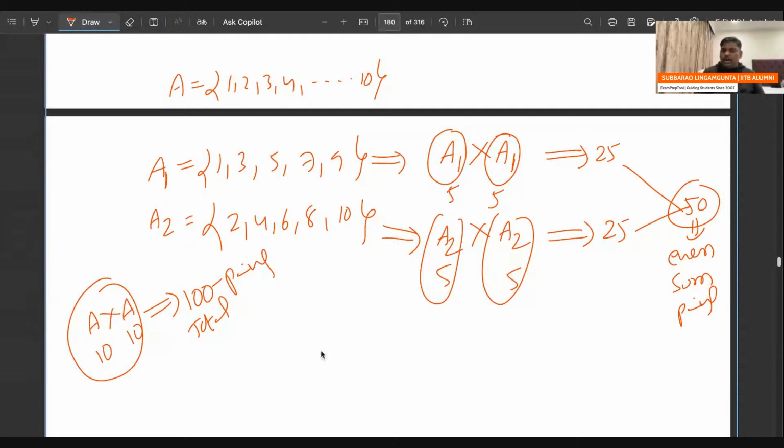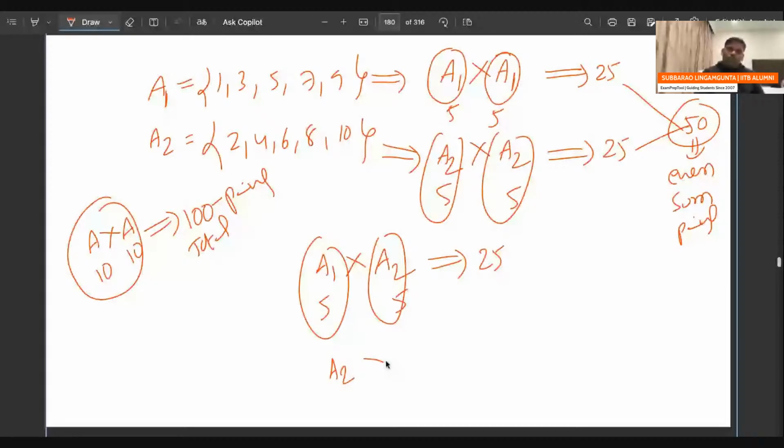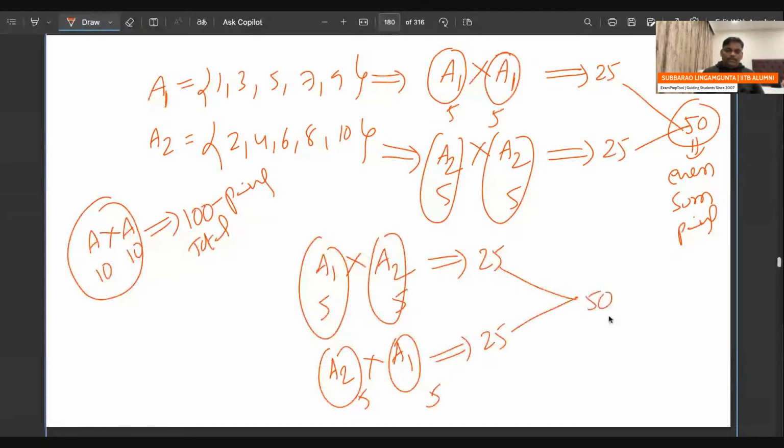A1 cross A2: A1 has 5 people, A2 has 5 people, so 5 fives are 25. The order will change also, A2 cross A1, which is also 25. So 50 pairs whose sum is odd. Okay, until now everything is fine.